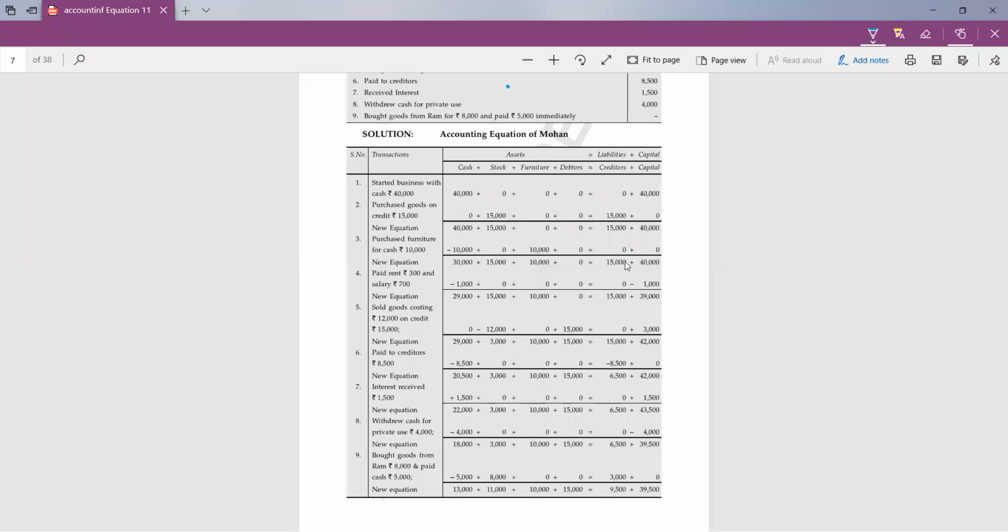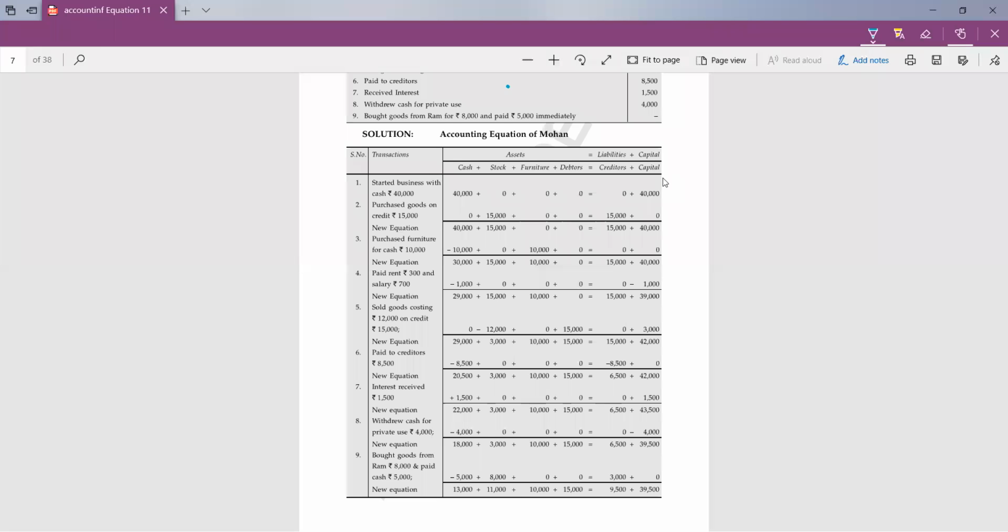So what will be the effect? Which will increase, which will decrease? Both will increase or both will decrease? You are making payments to creditors. Both will decrease. Very good. So when you make payment to creditors, both will decrease. So 8,500 will be deducted from cash. No effect on stock, furniture, debtors. On the other side, creditors will be deducted by 8,500. So 8,500 will be deducted from both sides, cash as well as creditors. In capital, no effect.